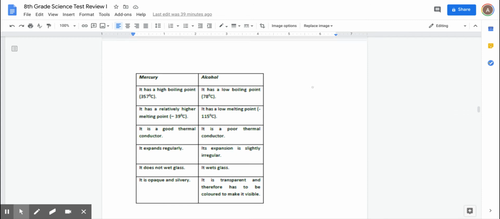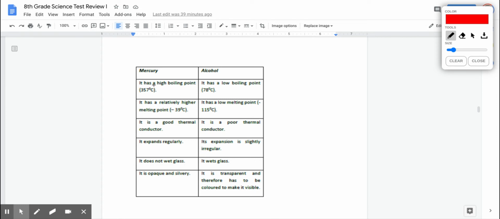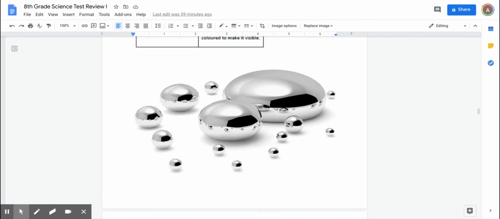If you look here, this is just an example of what we're using for alcohol-based solutions. Mercury has a higher boiling point and so forth, and it expands at a better rate than the alcohol-based solutions. So that's why alcohol is not as good as mercury. It does a good job though in schools. And there it is, there's quicksilver. That is what mercury looks like. It does not look red.